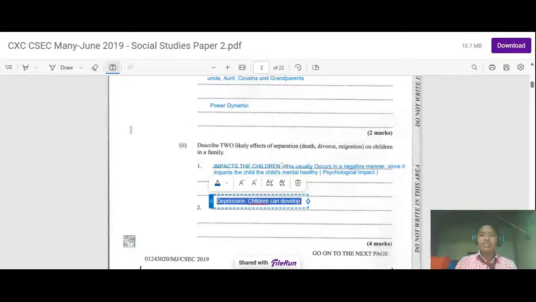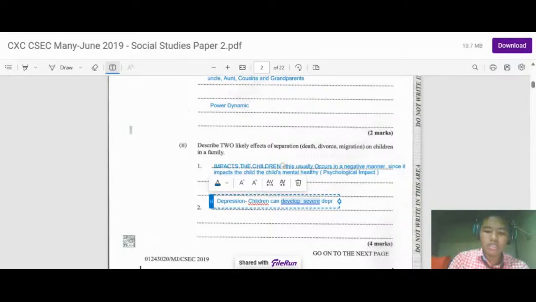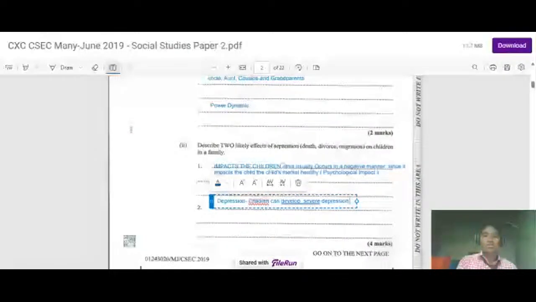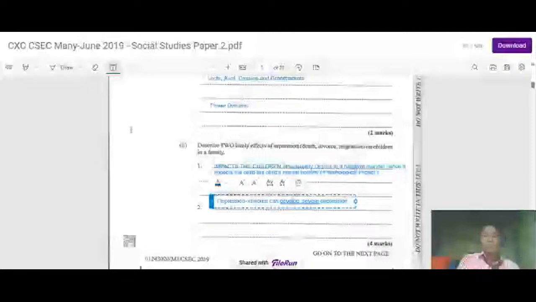So children can develop depression. Children can generally develop severe depression around these times when they witness. So that is two things that could happen.